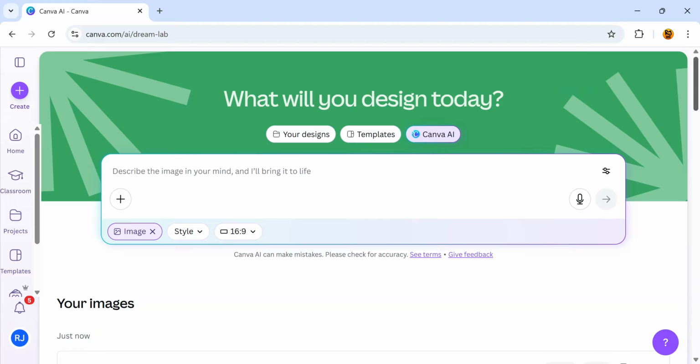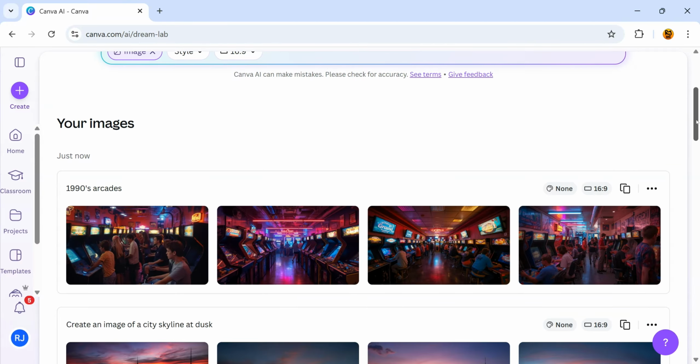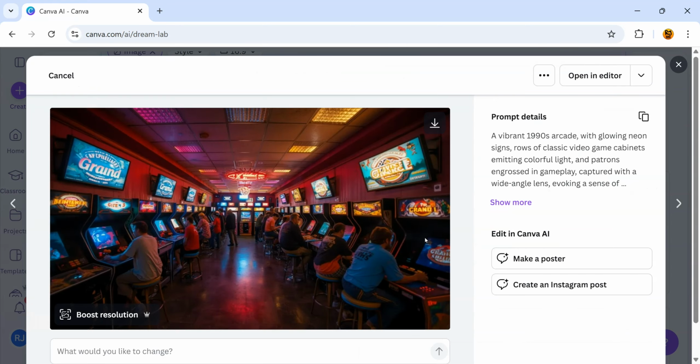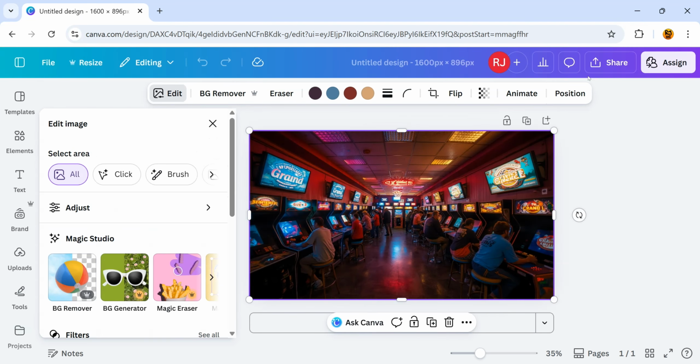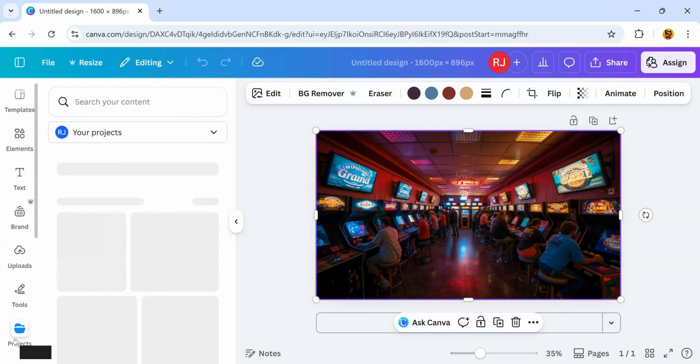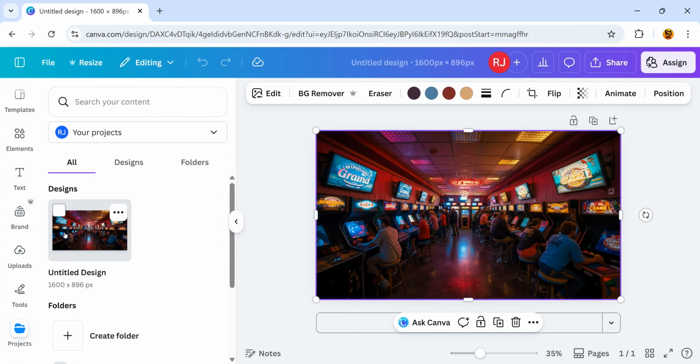So if I press submit and scroll down slightly, these are the images which are produced for me, and actually these look really cool. And in fact, I think I'm going to use this one here. So if I click on it and go to open an editor, now potentially I could do some more editing within this, but the thing I really want to show you was within projects here, we should now have access to this image to be used everywhere else.